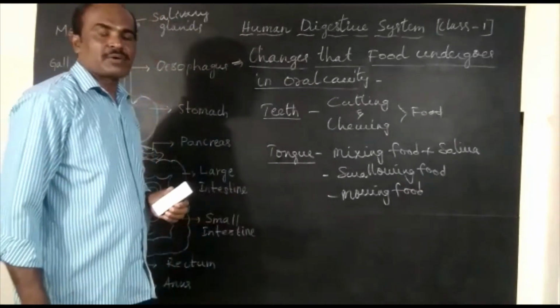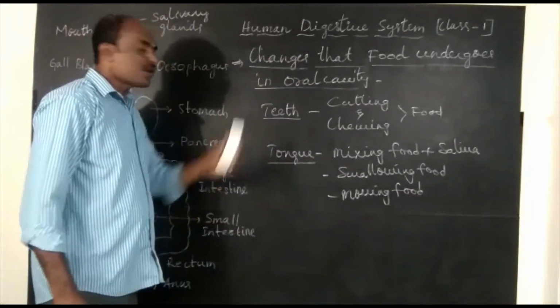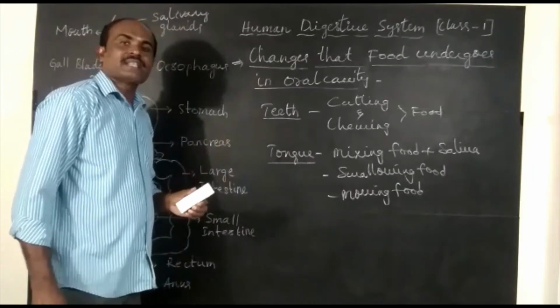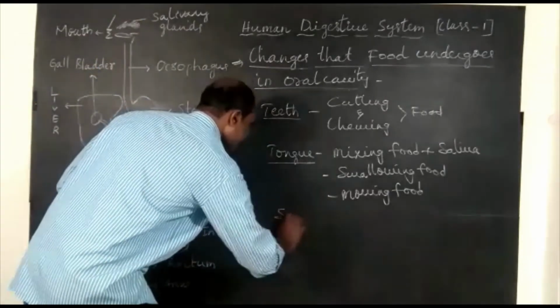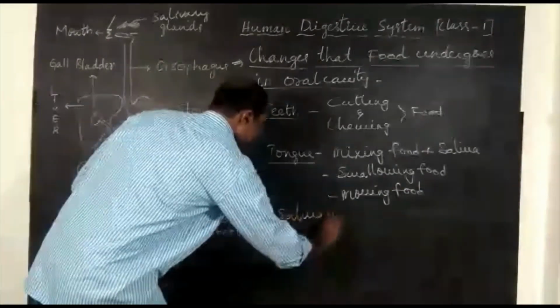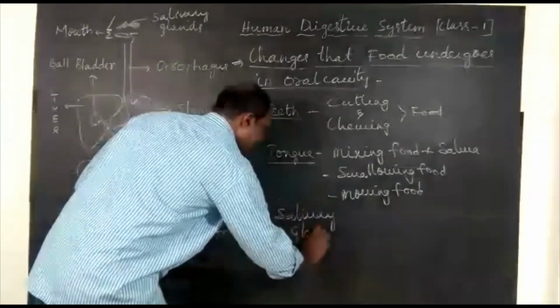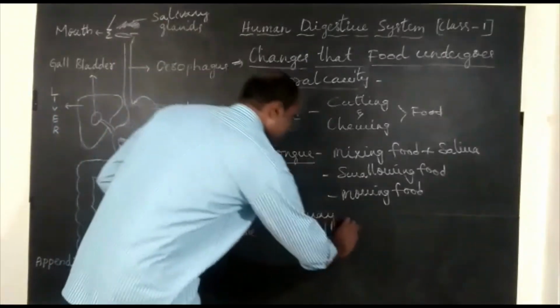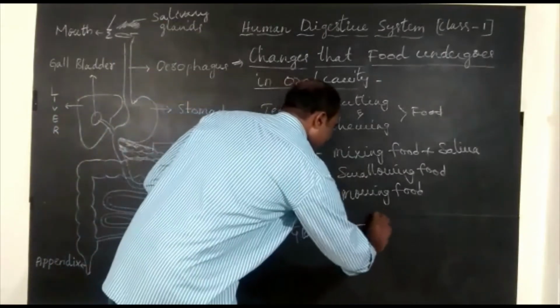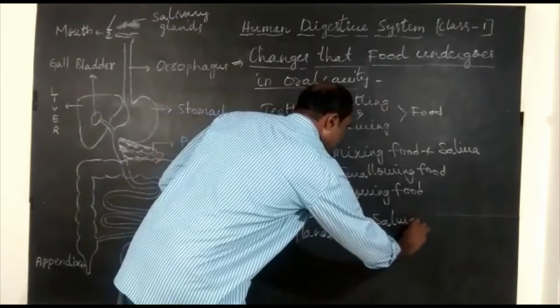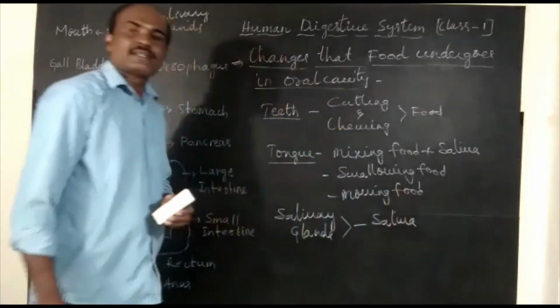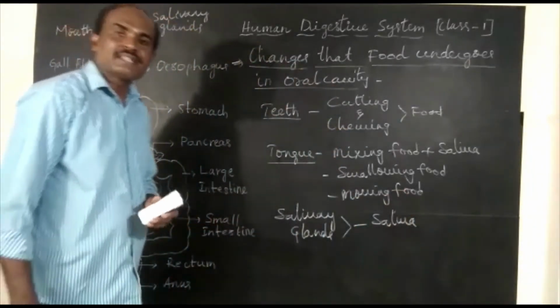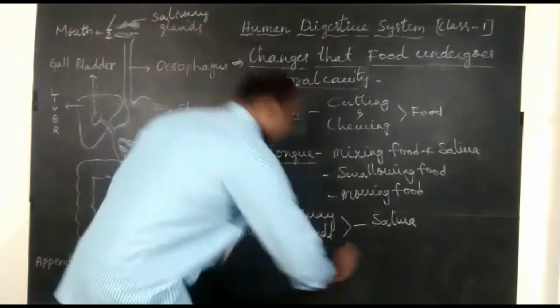Now let us talk about an important thing. In the oral cavity, there are salivary glands. These salivary glands release saliva. In saliva, there is an enzyme, salivary amylase.